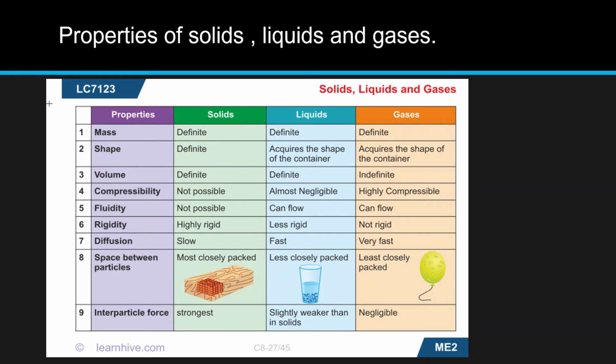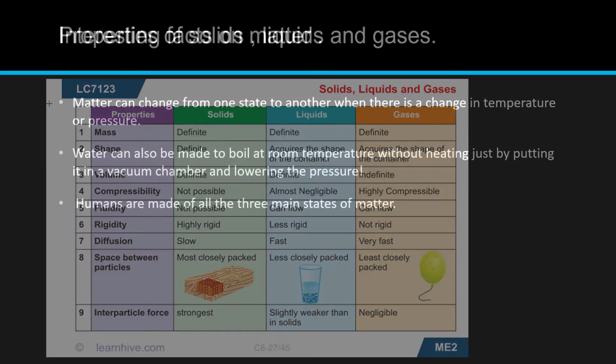The seventh property is diffusion, and you might have the doubt, what is diffusion? Diffusion is a phenomenon of intermixing of particles of one kind with another. Suppose there's an LPG leakage in your house, you're able to smell it because it quickly diffuses in the air, and that's the reason you can smell it.